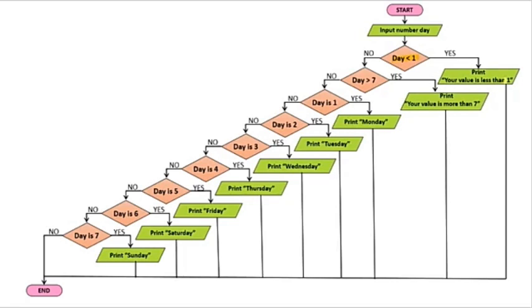And for example, you enter 8 9, greater than 7, so the computer will display the message that your value is more than 7. This is the solution of this activity 1.4. And now you have to check the next activity, 1.5.